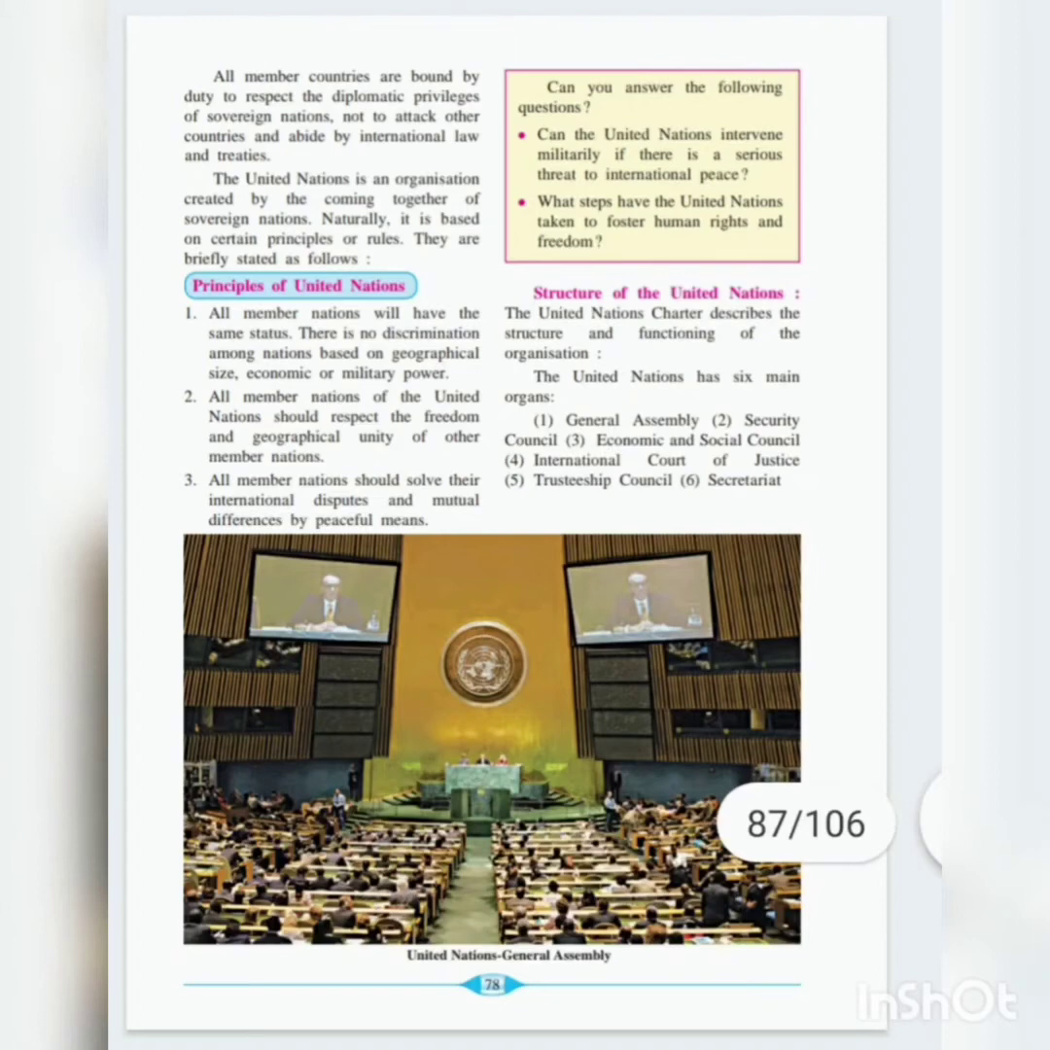Next is the structure of the United Nations. Now the United Nations Charter describes the structure and functioning of the organization. So here we are going to study about the structure of the United Nations. Altogether 6 main organs are there through which the United Nations is going to function. The first one is the General Assembly, second is the Security Council, third is the Economic and Social Council, fourth is the International Court of Justice, fifth is the Trusteeship Council, and last is the Secretariat. So altogether 6 organs or 6 structures are there of the United Nations organization.